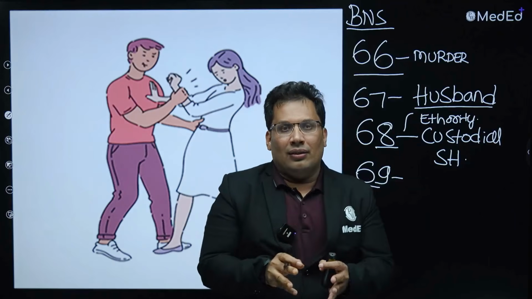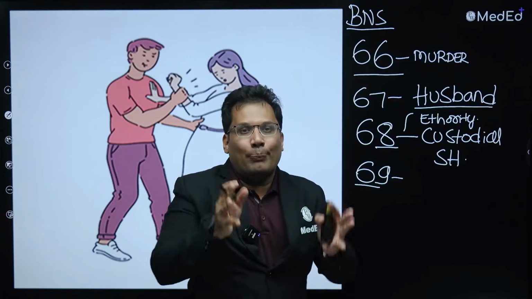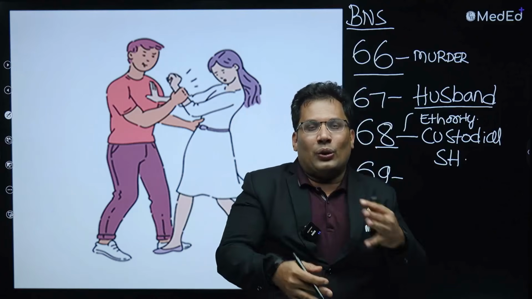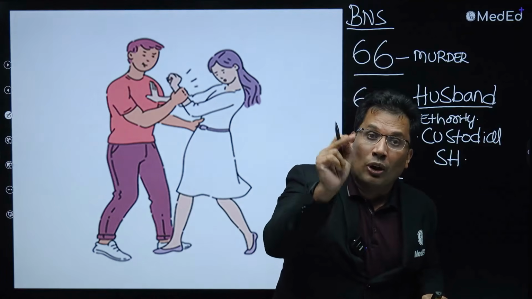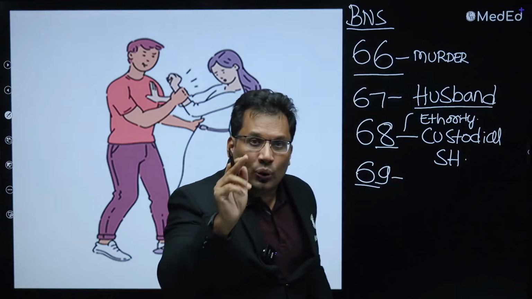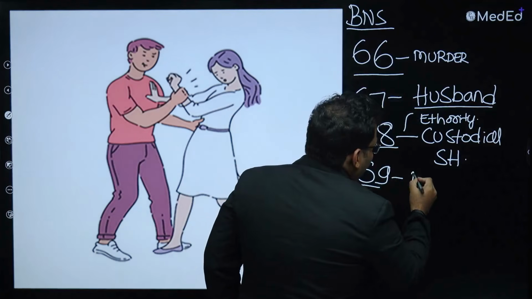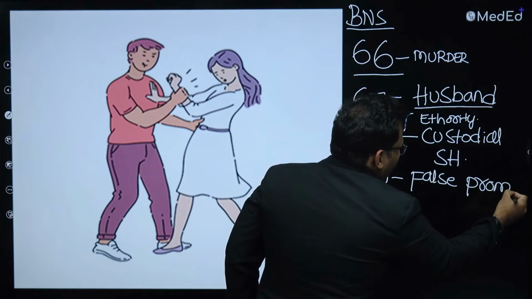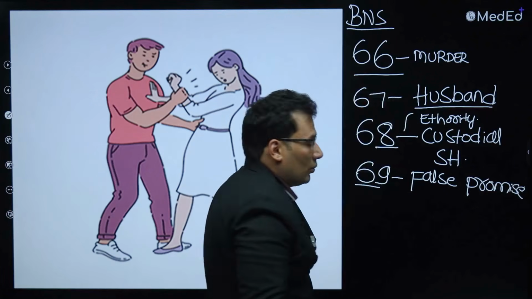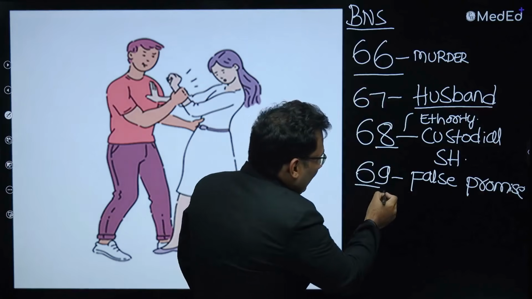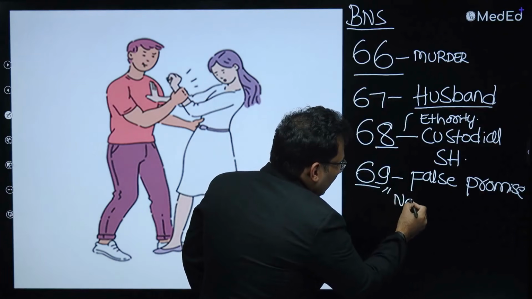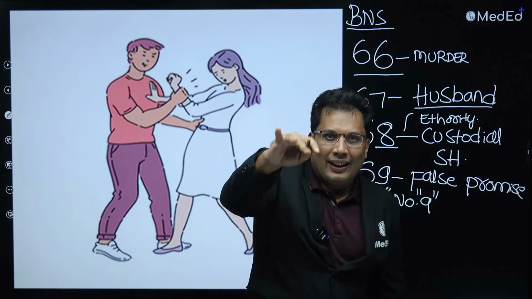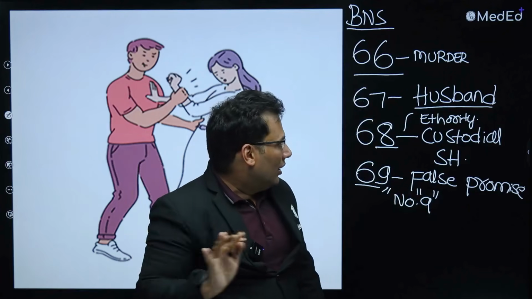Here the husband, not actually the husband, the boy or the man, is giving a false promise and is going to have sexual intercourse. False promise of marriage, it is 69. So you can remember like this, this is false promise. I remember it like this: 9 means number 9 work by male. Number 9 work means bad work. Okay, so this is about 69.